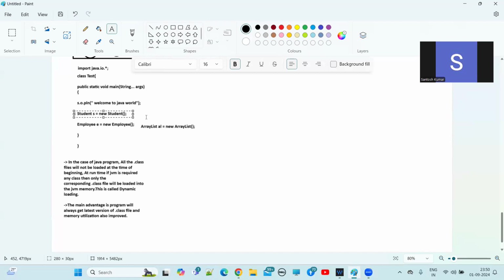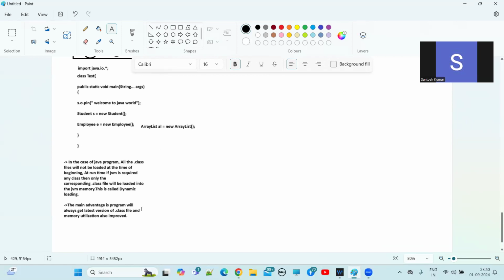So that you always get the latest version of dot class file. Clear? So if you load a particular dot class file on demand, dynamically, when it is required, always you will get the latest version of dot class file. That is the meaning, guys.